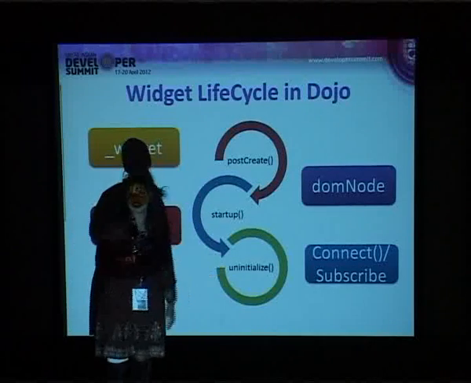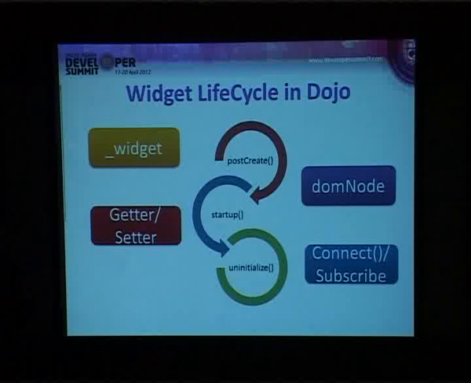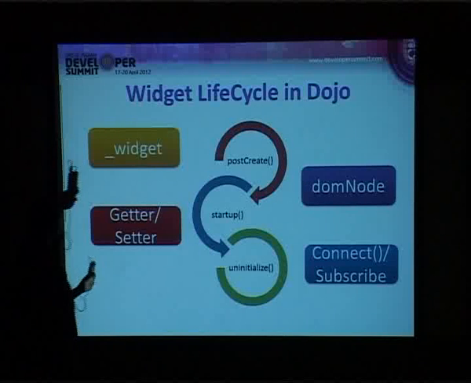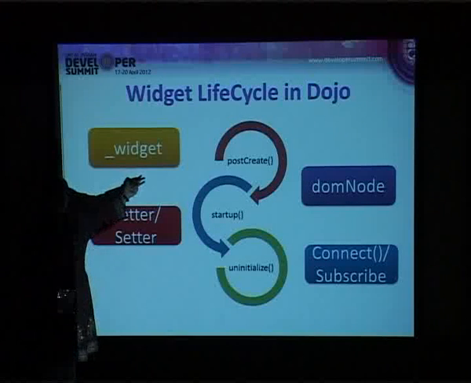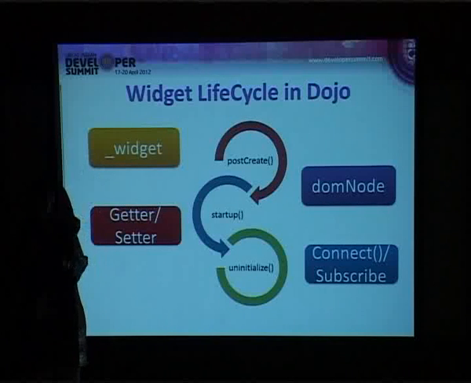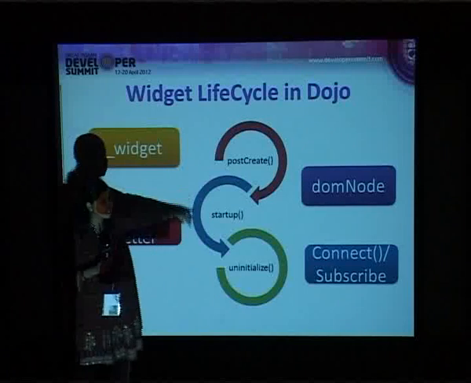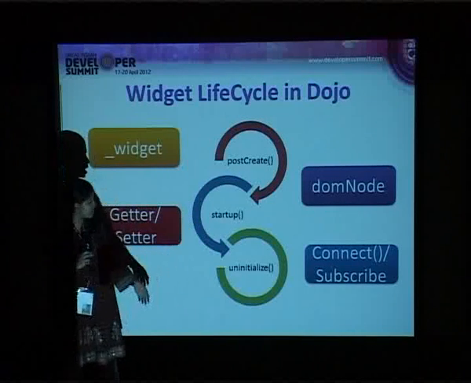You also have destruction methods like uninitialize, which will make sure that whatever widgets are created, they are also destroyed when the life cycle ends. So it is a typical step-by-step object-oriented approach which Dojo follows. That is one of the biggest advantages. So what we do to extend a widget is we extend the underscore Widget class of Dojo, and I create my own widget by overriding any of these lifecycle methods. Very importantly, the postCreate and startup methods for us as developers.